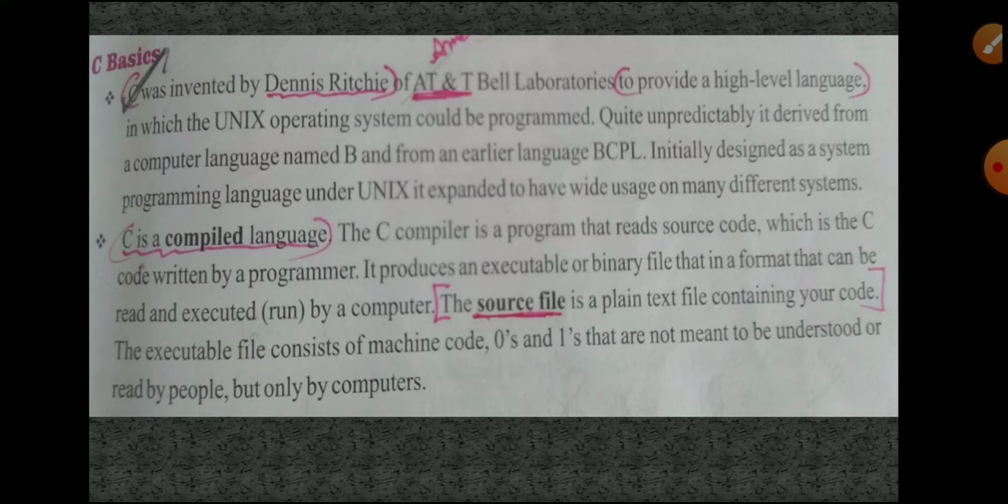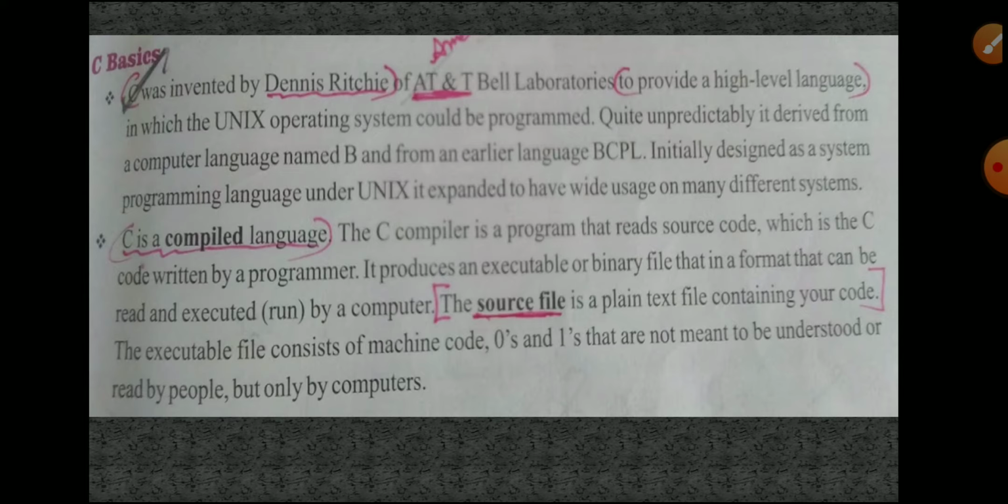That is a computer understandable language. We cannot understand that language; only the system understands that zeros and ones language. We only understand the source code, which we prepare as plain text.